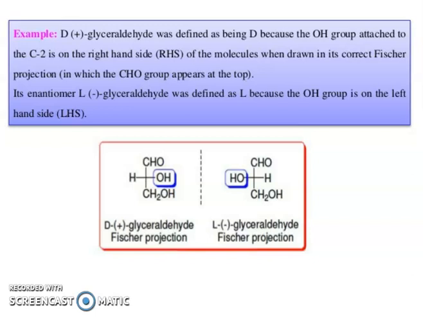So D-glyceraldehyde was defined as D because the OH group attached to carbon 2 is on the right hand side of the molecule when drawn in the correct Fischer projection, in which the CHO group appears at the top. Its enantiomer, L-glyceraldehyde, was defined as L because the OH group is on the left hand side.